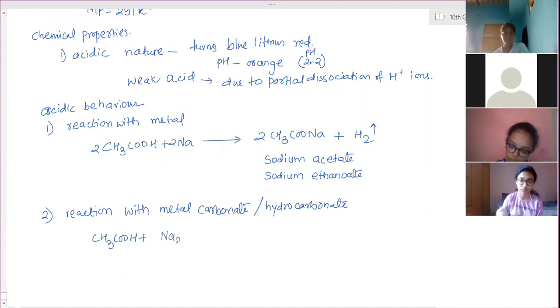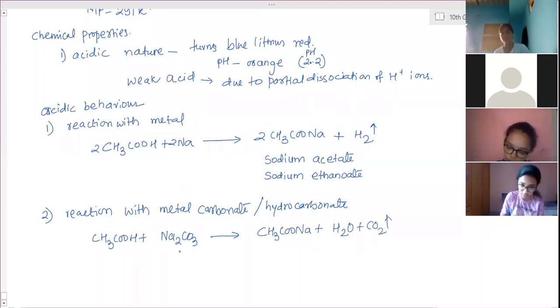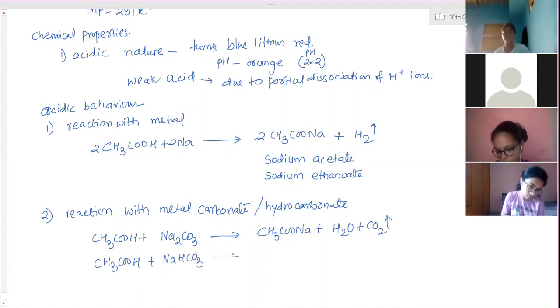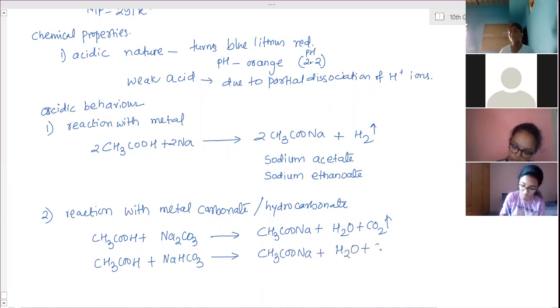CH3COOH plus Na2CO3 gives CH3COONa plus H2O plus CO2. Similarly with baking soda, CH3COOH plus NaHCO3 produces CH3COONa. The same salt is produced everywhere because we have seen the sodium compounds only.